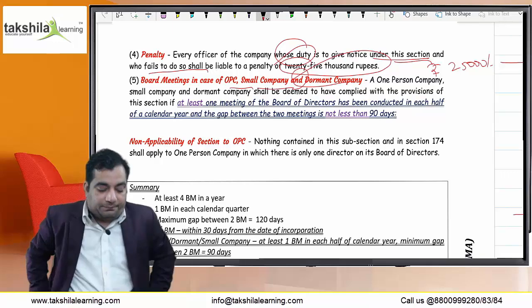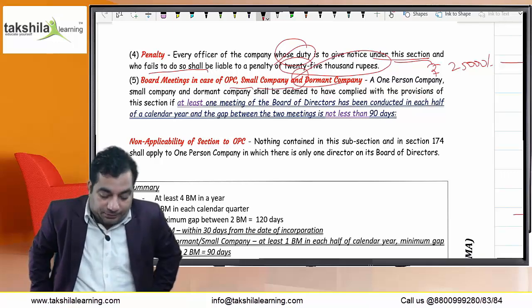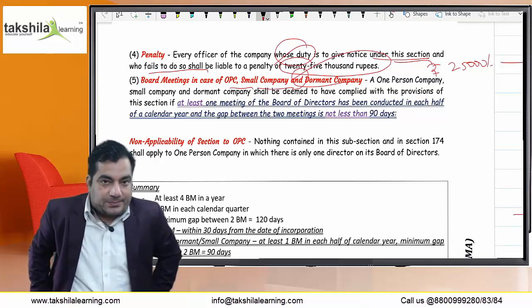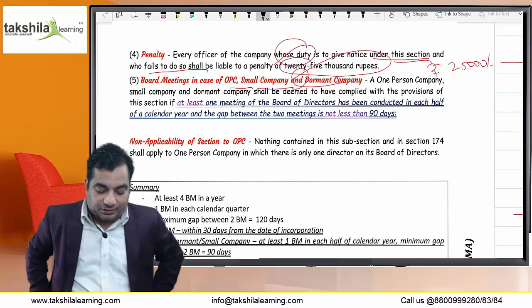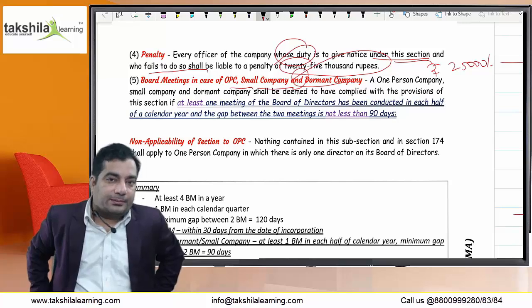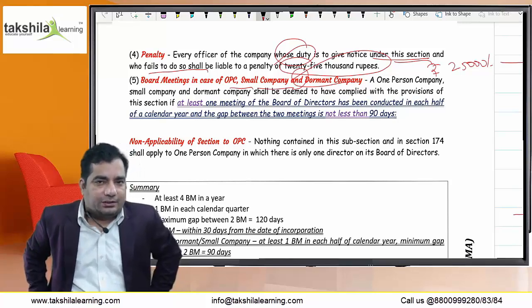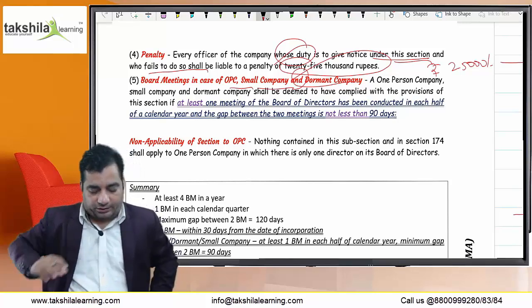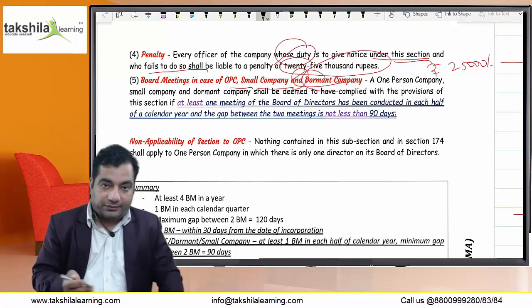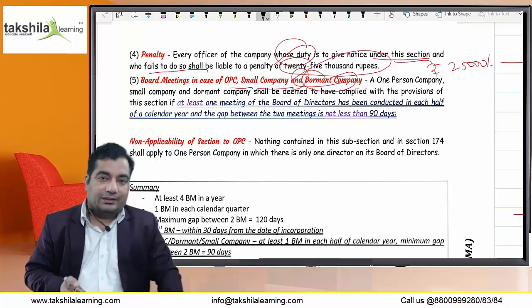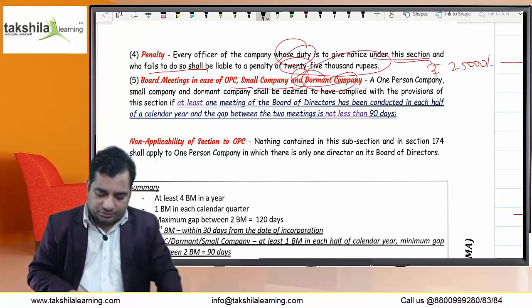In the case of a board meeting of OPC, one-person company, small company, or dormant company: a one-person company means having only one person as a member. Small company means paid-up capital up to rupees 50 lakh and turnover up to rupees 2 crore, or any higher amount which may be prescribed. And dormant company means not having a business or any significant accounting transaction for the last 2 years.